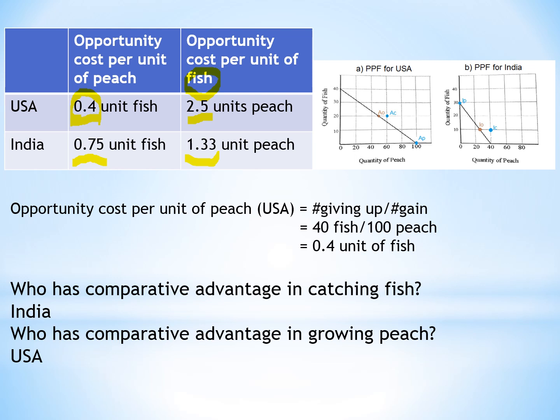So now you know when it comes to comparative advantage, it has to be only one country that has the comparative advantage. For example, once you know that India is the one that has comparative advantage in catching fish, you don't have to see the other one. Whoever grows peach has to be the other country, which is USA.